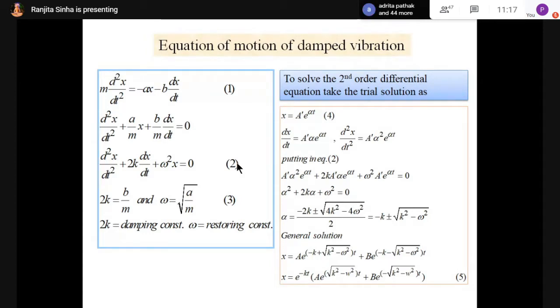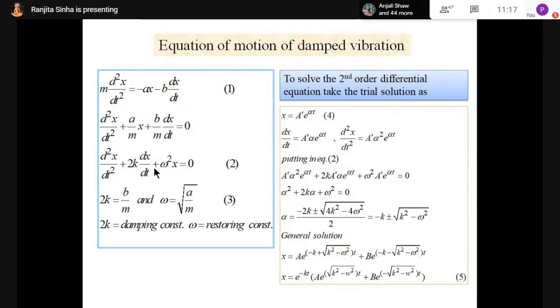Now can anyone say what is the extra term here? Actually the differential equation of SHM is also here, and with that equation one extra term is there in damped vibration. There are 3 terms on the left hand side, and we take 2 terms if we want to write the differential equation of SHM.